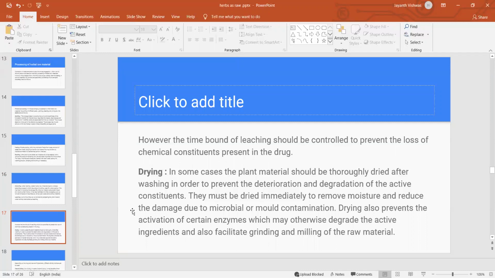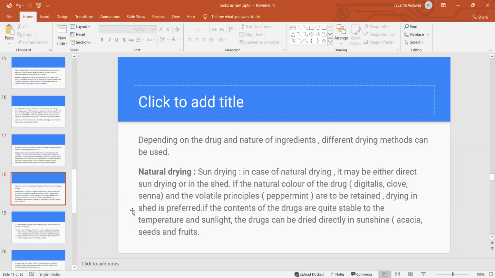Drying can also prevent the activation of enzymes, otherwise enzymes may be activated during drying and degrade the active chemical constituents. Also, for grinding and milling of the raw material, we have to go for drying. Without drying, we cannot go for grinding or milling, and we cannot make a powder, that is, pulverization. So we have to dry first, then pulverize using the grinding or milling method.